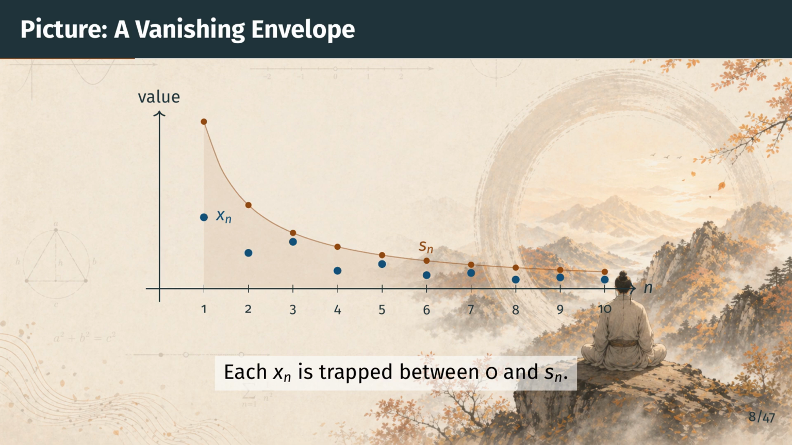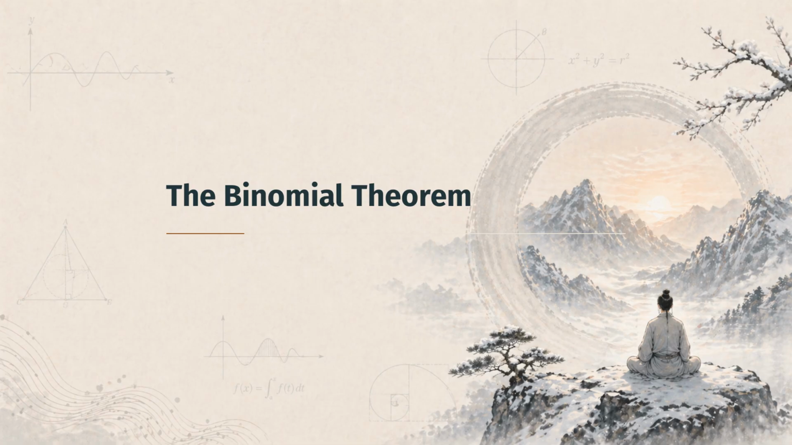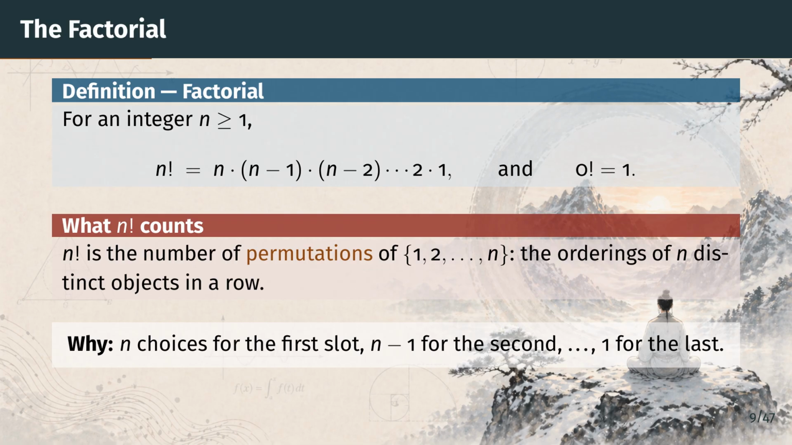Next, we gather a second tool, the binomial theorem, which will supply the bounds we feed into this squeeze. The binomial theorem rests on the binomial coefficient, and the binomial coefficient is in turn built from factorials. So we start at the bottom with the factorial itself.